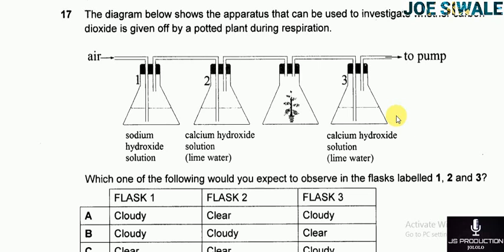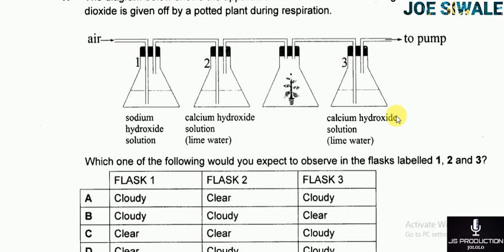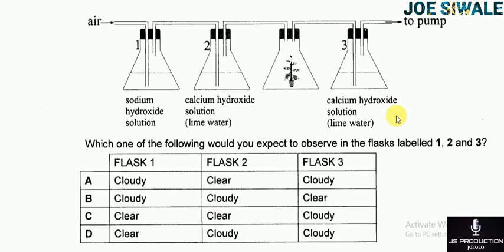The question proceeds, which one of the following would you expect to observe in flasks labeled 1, 2, and 3? So A, flask 1 cloudy, flask 2 clear, flask 3 cloudy. B, flask 1 cloudy, flask 2 cloudy, flask 3 clear.